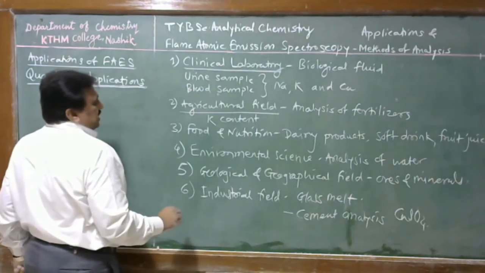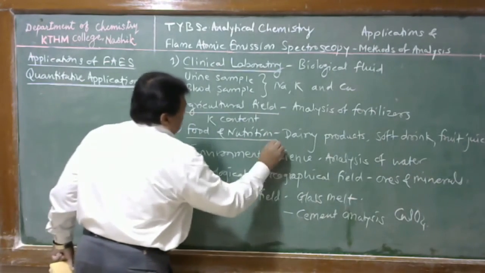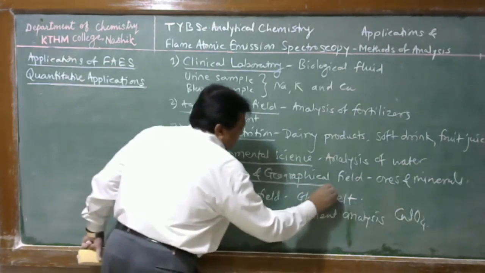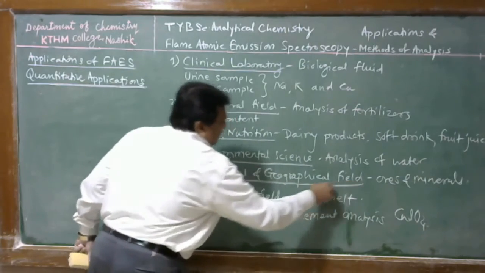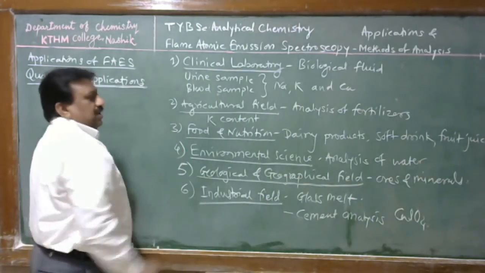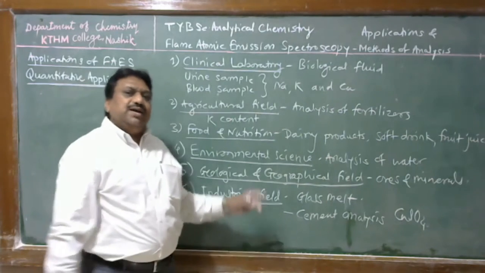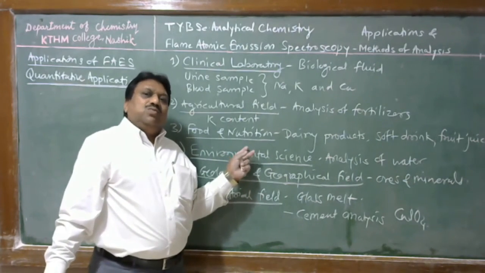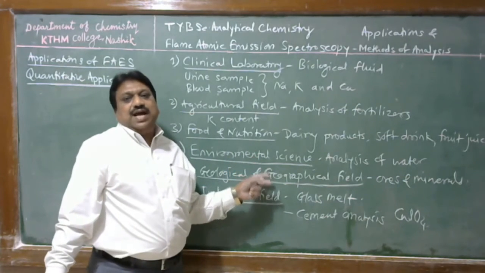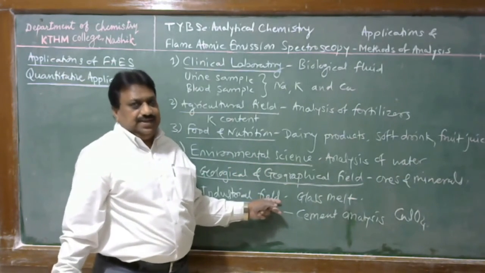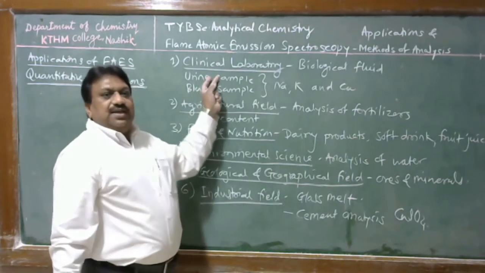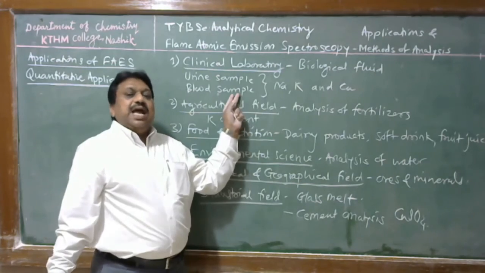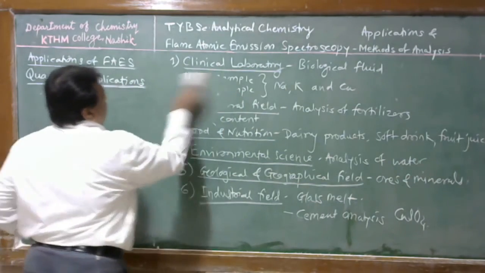First one is in clinical field, agriculture field, food and nutrition, environmental science, geological and geographical field, and industrial field. In addition to this, where we have to determine the alkali and alkaline earth metal, then we can use this technique for analysis of any type of sample material. Student, after the applications of flame emission spectroscopy, we discuss the advantages and disadvantages of FES.